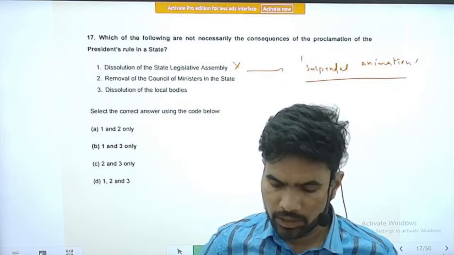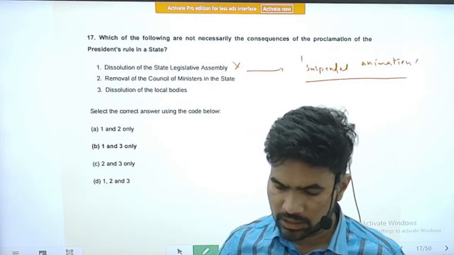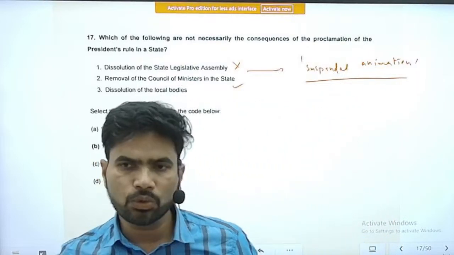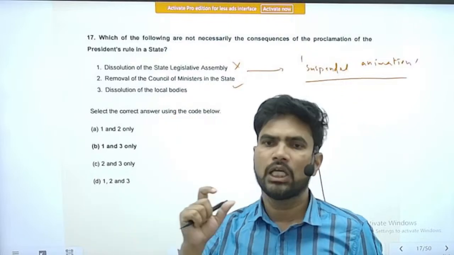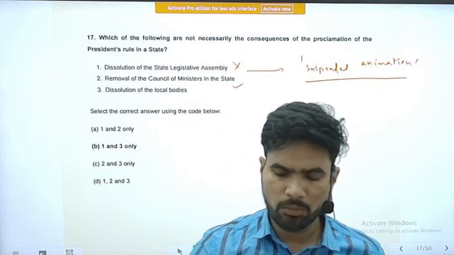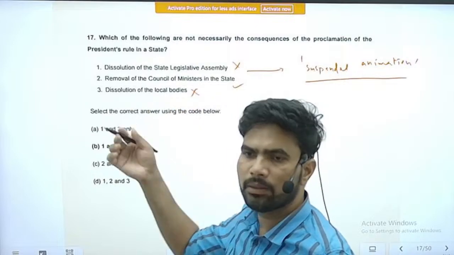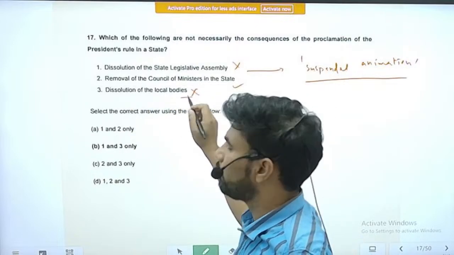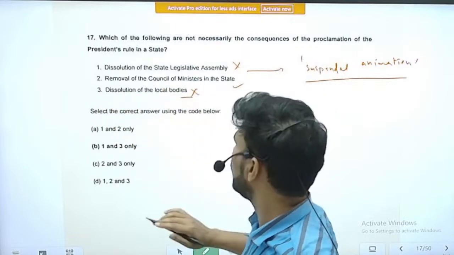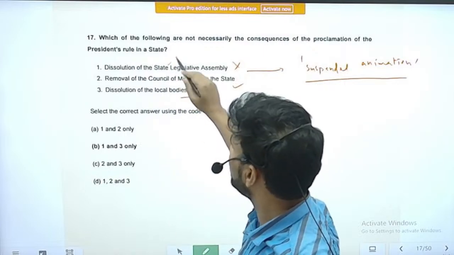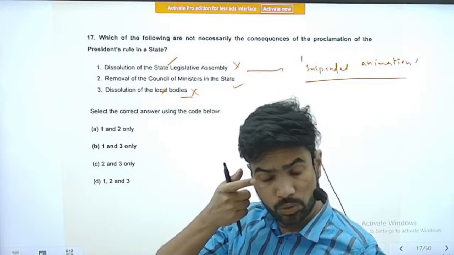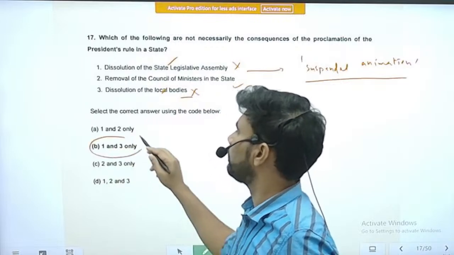Next is removal of the Council of Ministers in the state. Yes, this will happen. The very purpose of imposing the President's rule is to remove the existing government, that is the Council of Ministers headed by the Chief Minister. Next is dissolution of the local bodies. This has no relation with imposing the President's rule. So this is also not a necessary consequence. So what is the correct option? Statements 1 and 3 need not happen once President's rule is imposed. So the correct option is option B, statements 1 and 3.